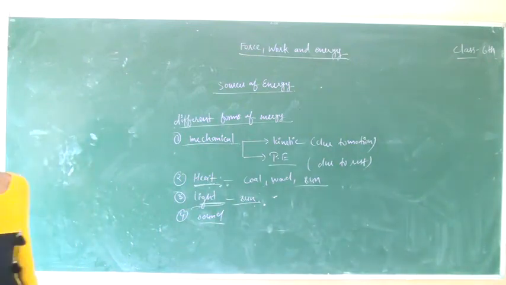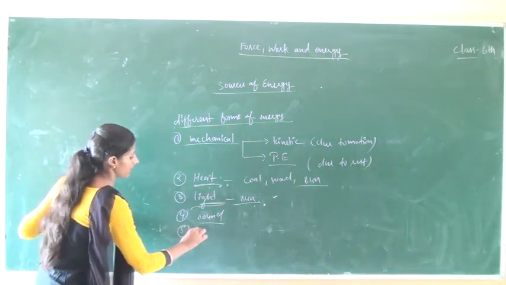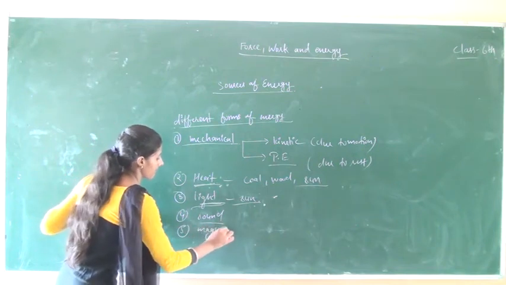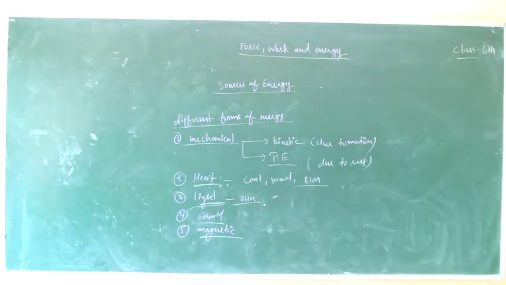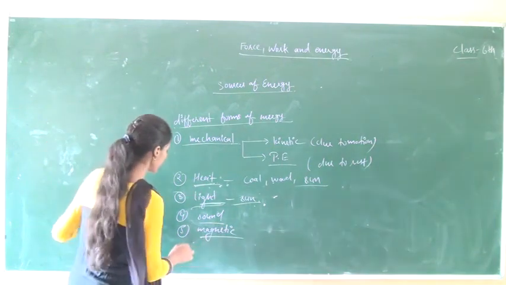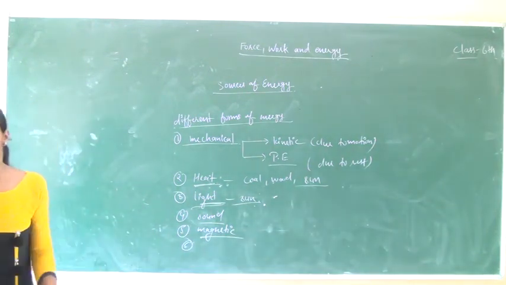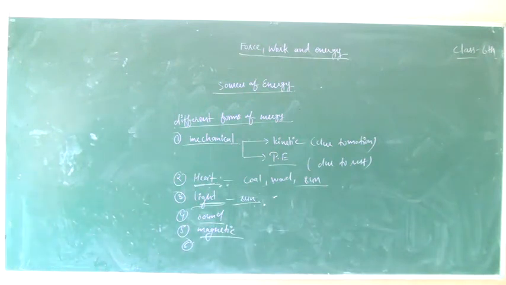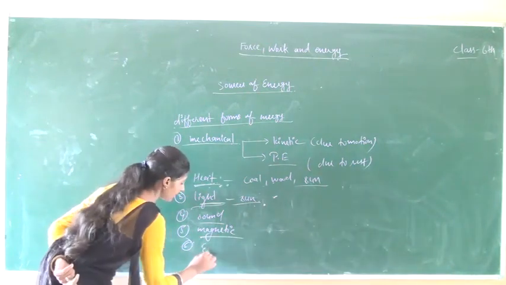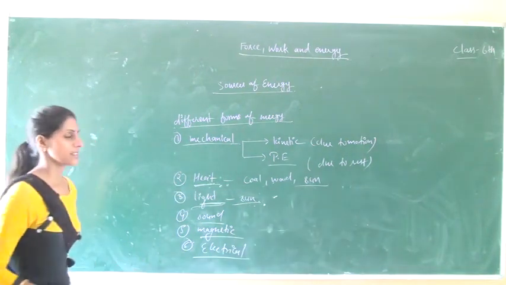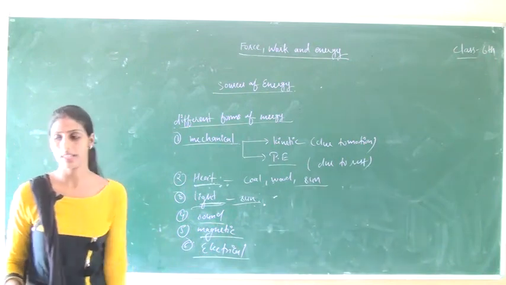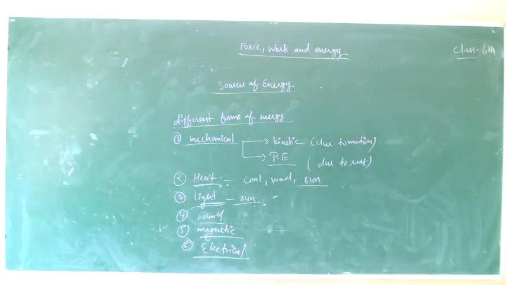After that, magnetic energy. A magnet also possesses some amount of energy which is known as magnetic energy. When a current is passed through a coil, it stores magnetic energy. After that, electrical energy. An electrical cell stores some amount of energy known as electrical energy.